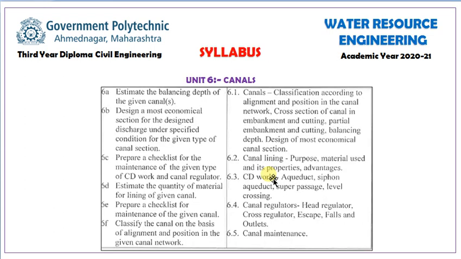Then we go for unit number 6, canals. In canals, we have to discuss first classification, then cross section of the canals, then depth, design. It's a very important part. We have to go for design, which means there are some problems in these topics. Then again, most economical canal section, canal lining, CD works, canal regulators, canal maintenance. These are some topics we have to discuss in this chapter.